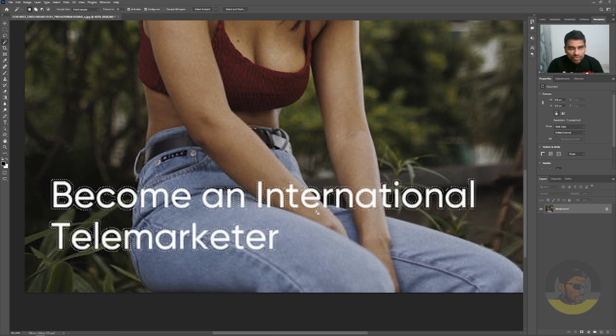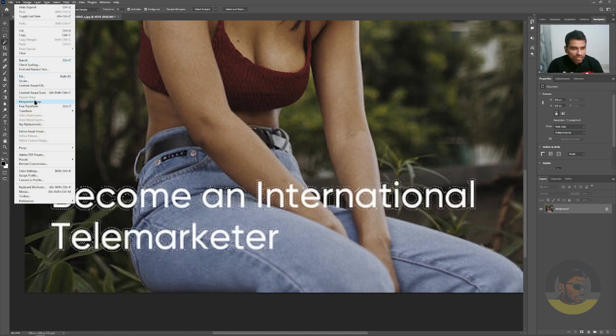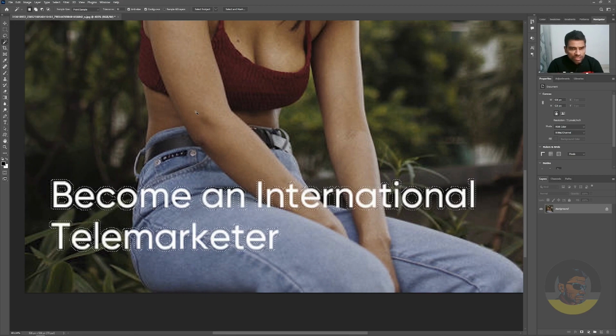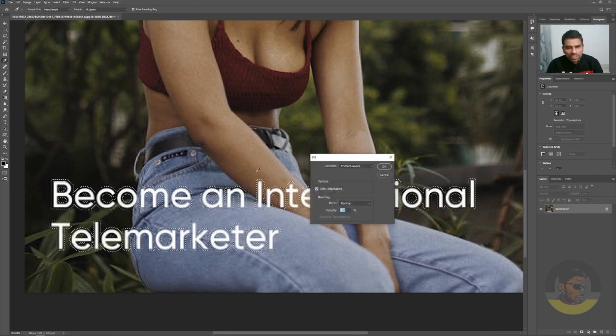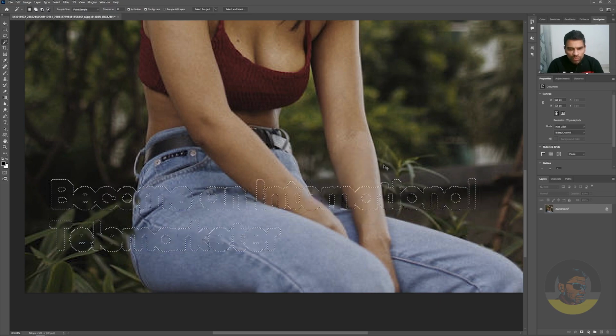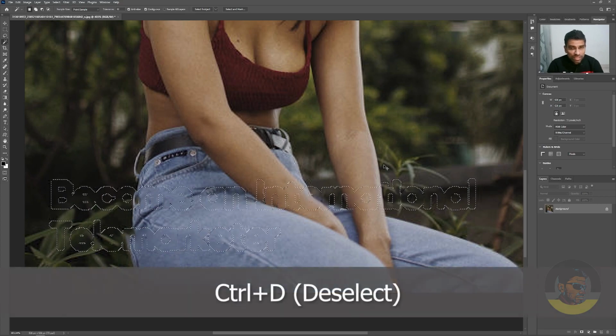Now it's time to do the same thing which was failing before. Go to edit menu, choose the fill command, or just press the Shift F5 on your keyboard, and from here select content aware. Hit OK, and boom, you're done. You just need to press the Ctrl D to deselect, press Ctrl 0.